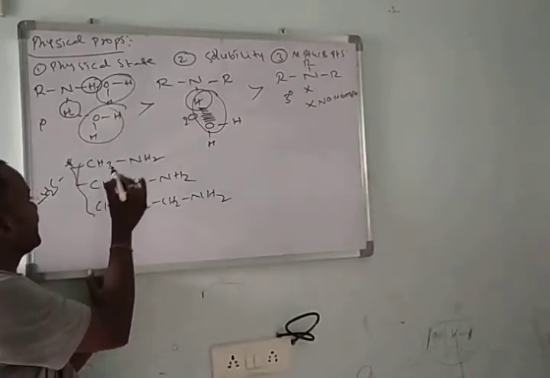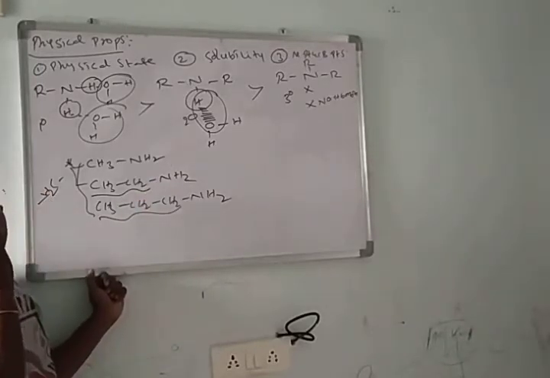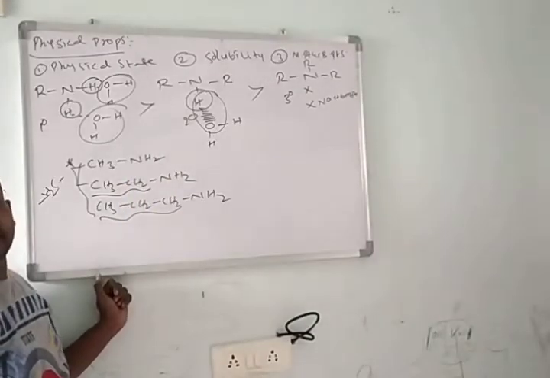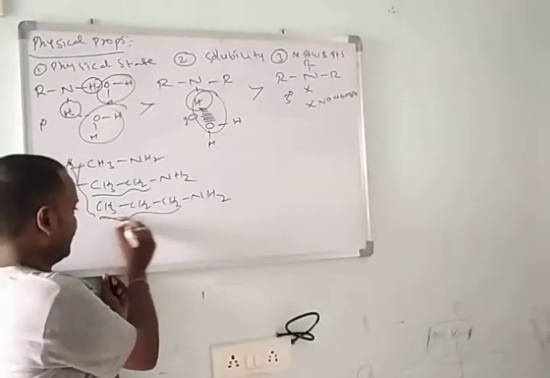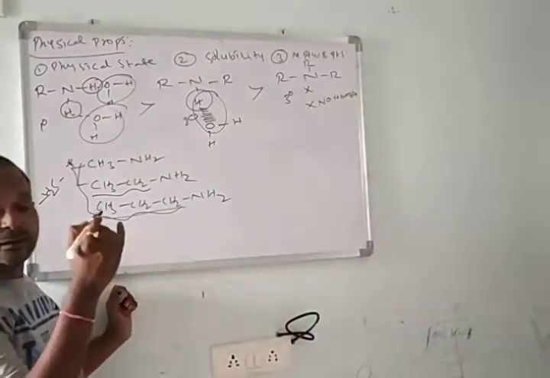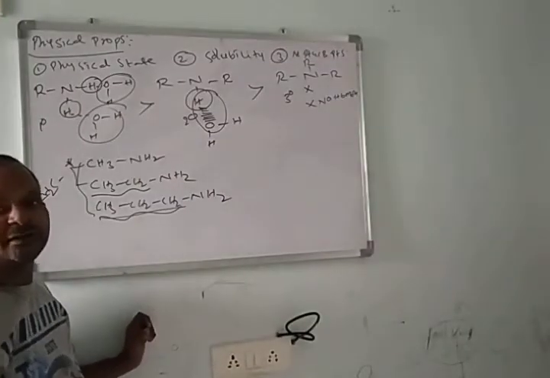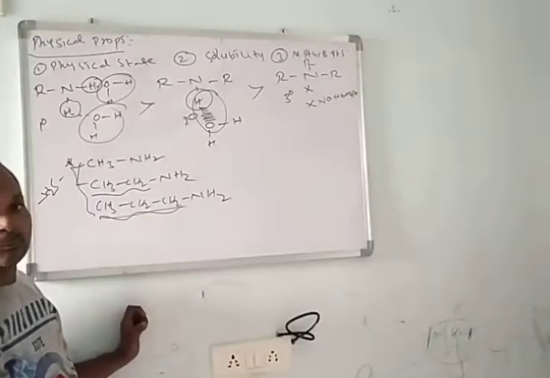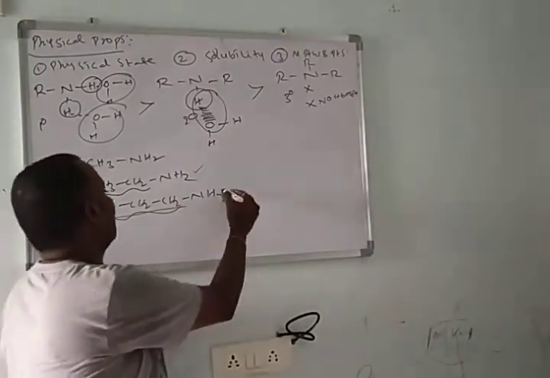Here in a homologous series, from top to bottom, the number of carbon atoms increases. By increasing the number of carbon atoms, intermolecular attraction forces between two molecules increase, and the solubility decreases. That means the hydrophobic nature also increases. By increasing the hydrophobic part, solubility decreases. So methylamine is more soluble in water than ethylamine, and ethylamine is more soluble in water than propylamine.